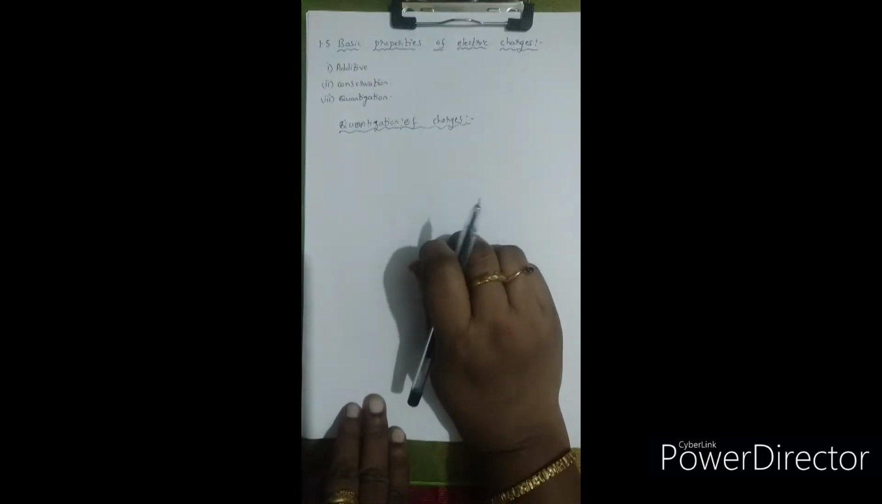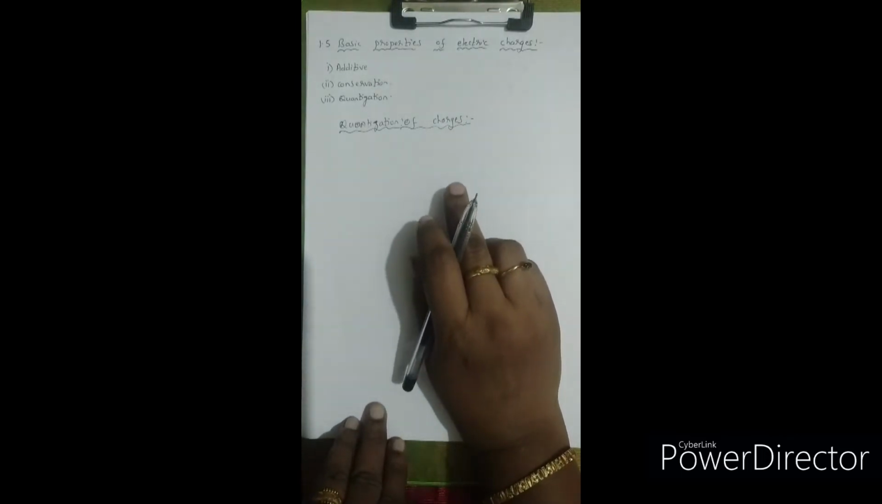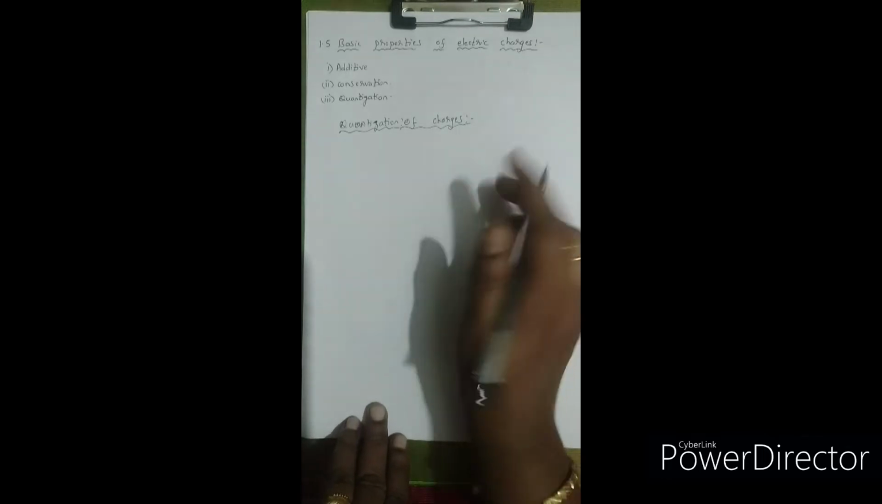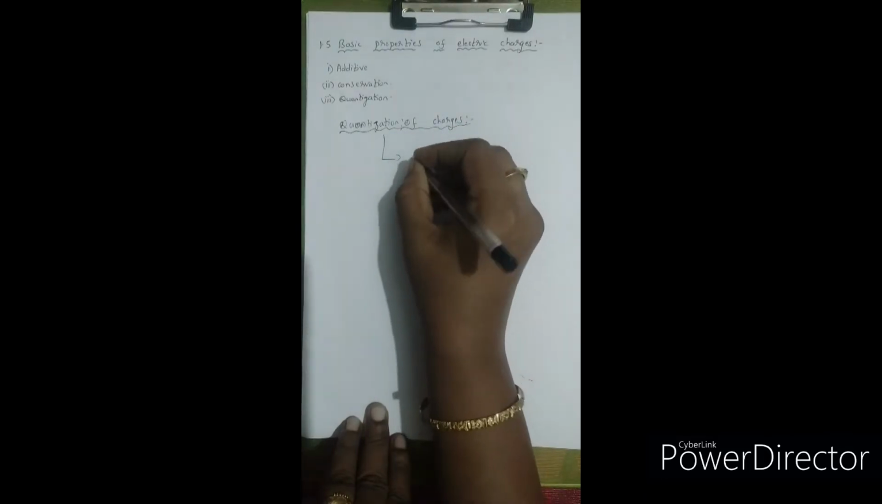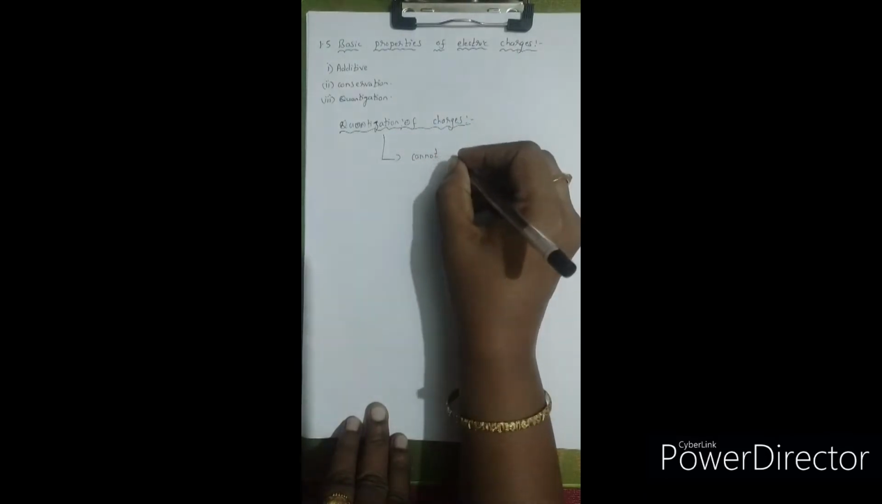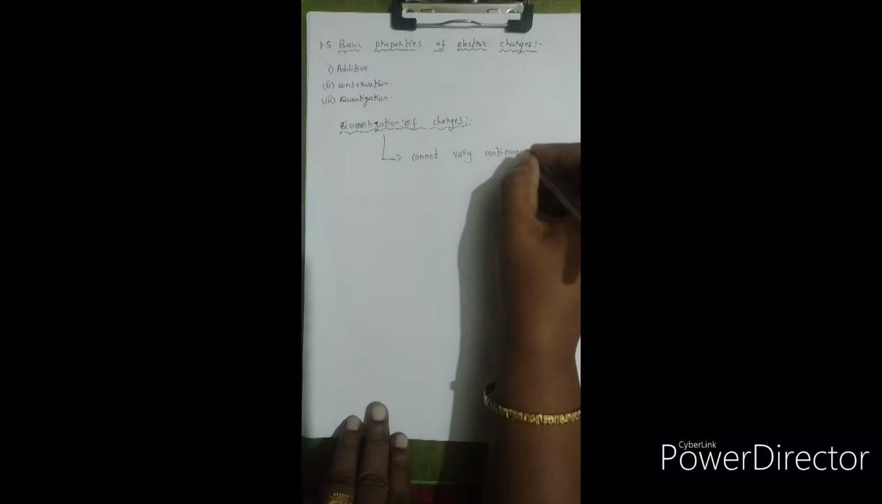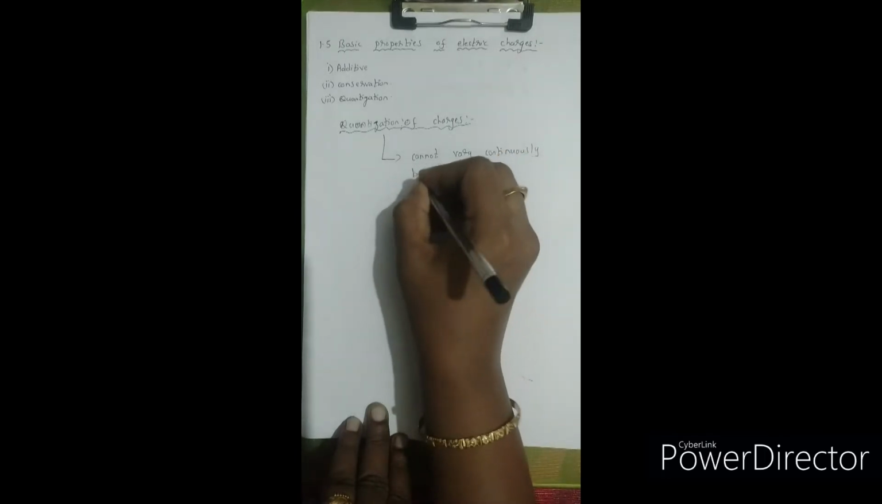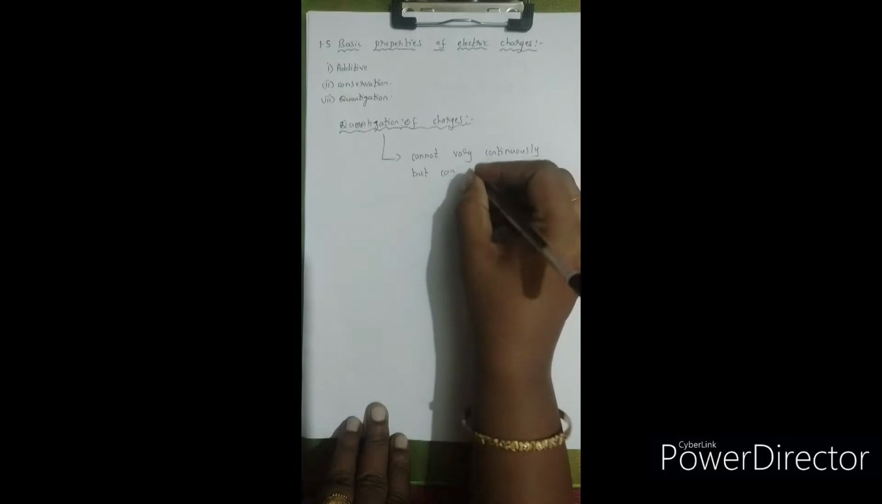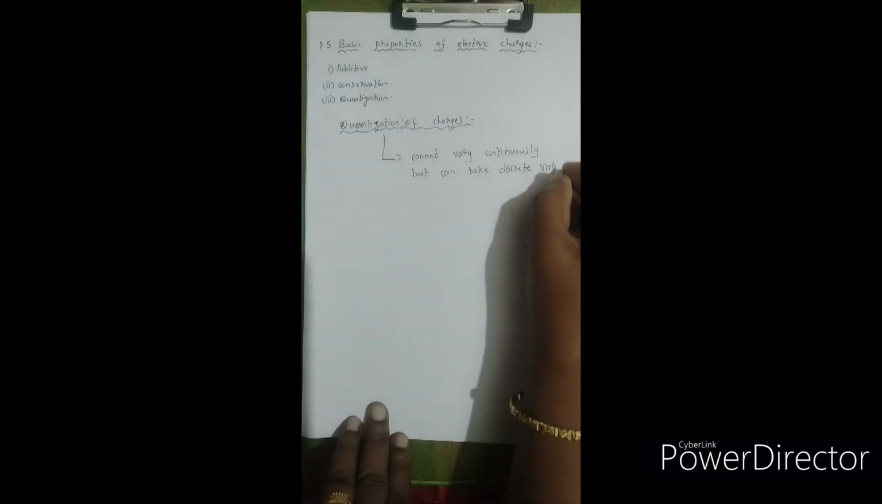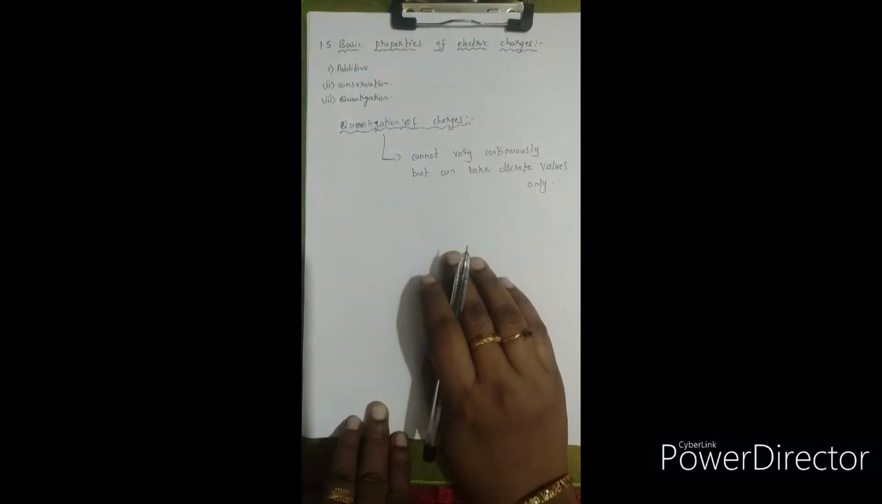So now what do you mean by quantization, children? See, quantization means the physical quantity cannot vary continuously. The word quantization means cannot vary continuously but can take discrete values only.